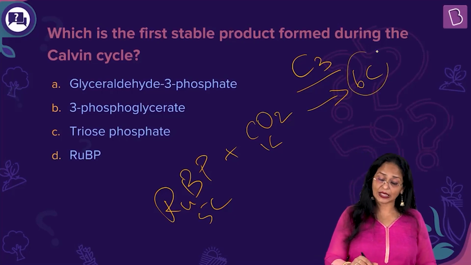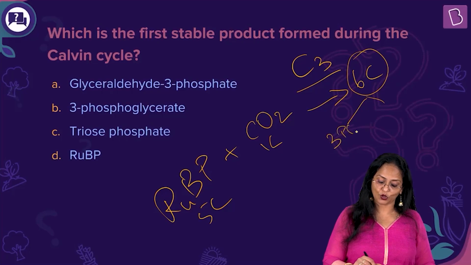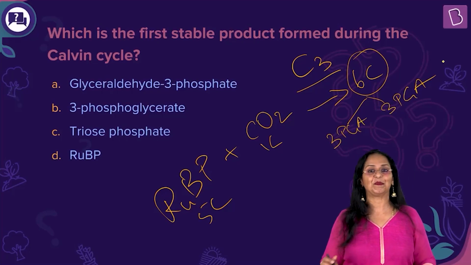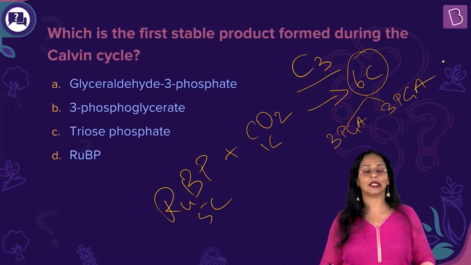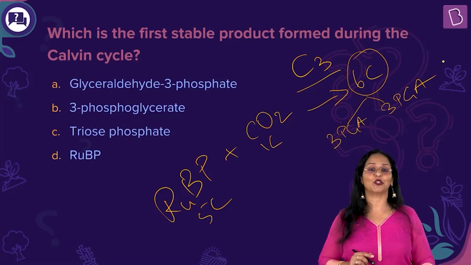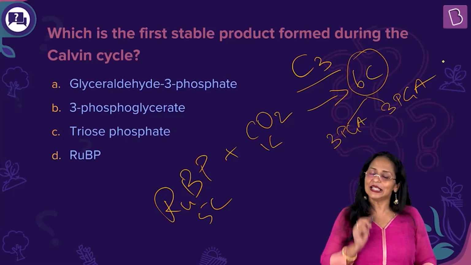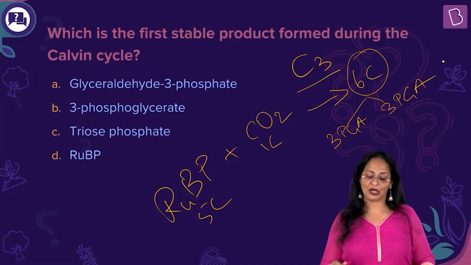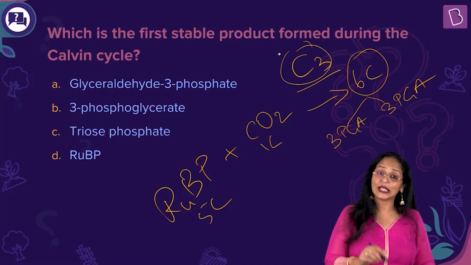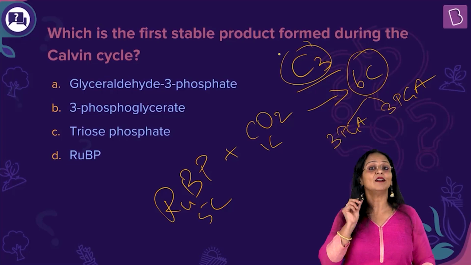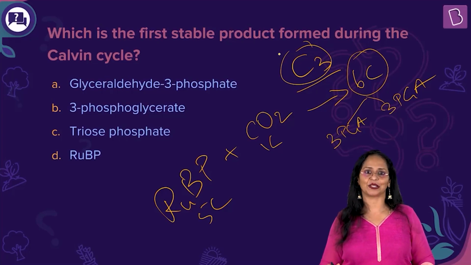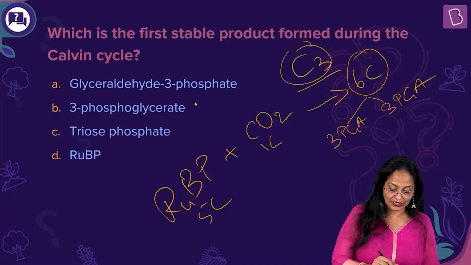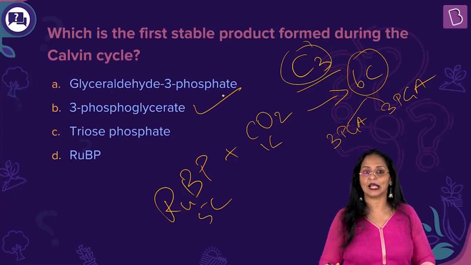Now this unstable compound immediately splits into 2 molecules of 3-phosphoglyceric acid. Now this 3-phosphoglyceric acid is a 3-carbon compound, and that's why we call it a C3 cycle, and this is the first visible product. Okay, so your right answer is B, 3-phosphoglyceric acid.